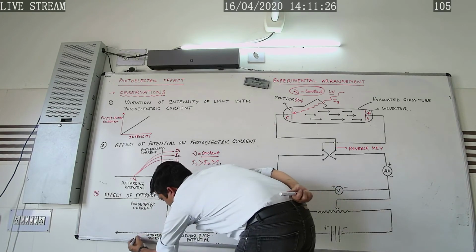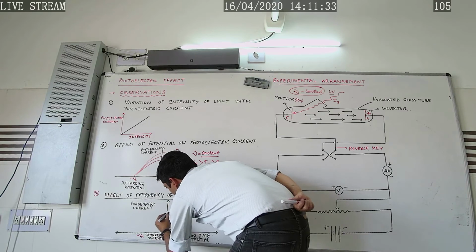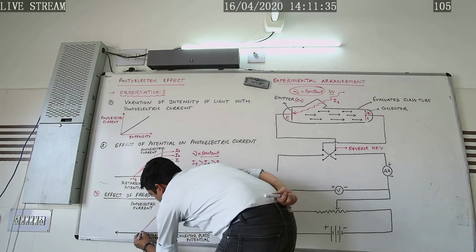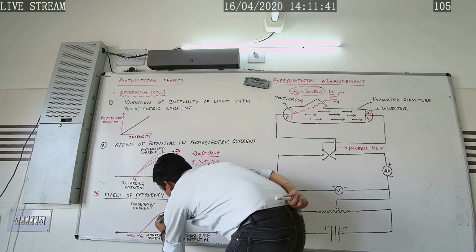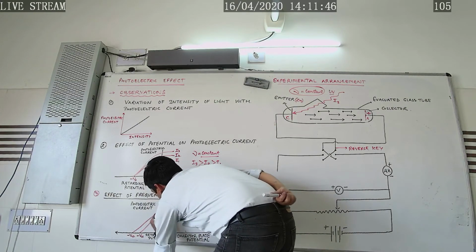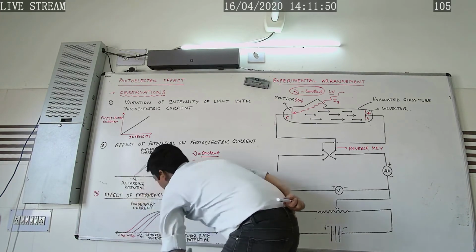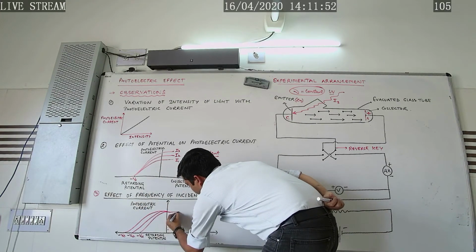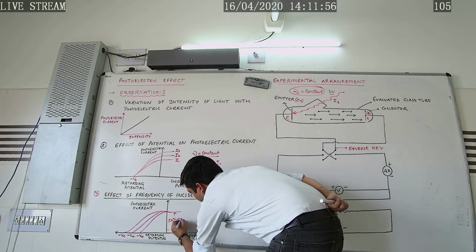Let us consider this is minus V01. This graph is minus V02. So this value is called the saturation current.